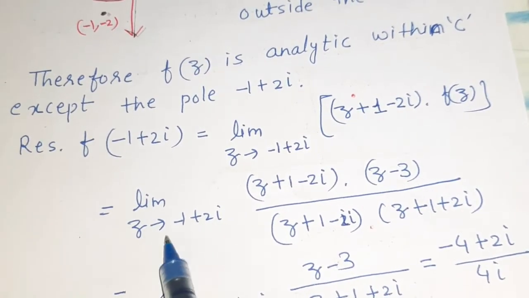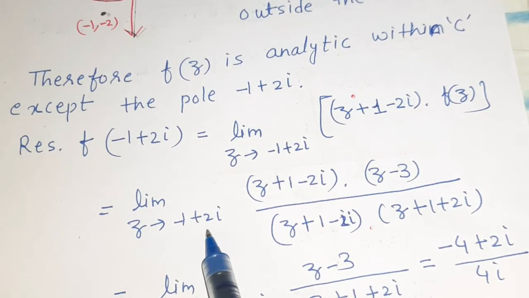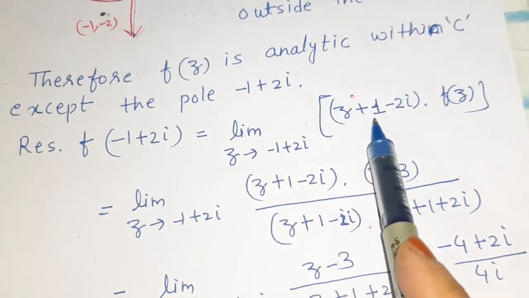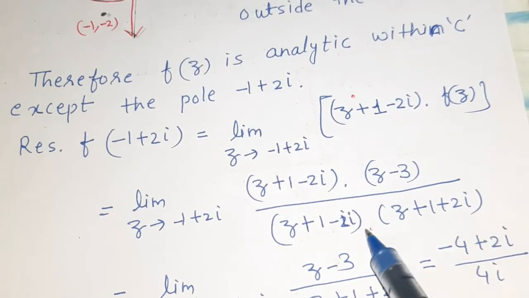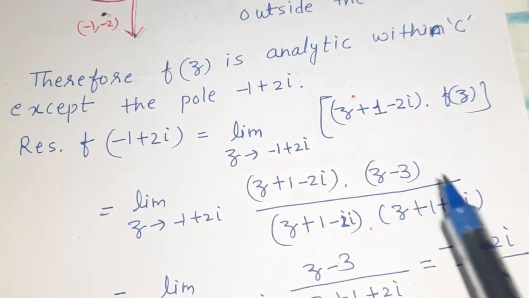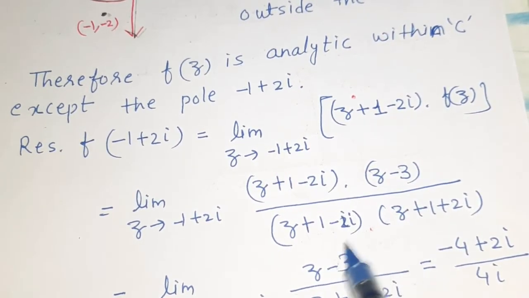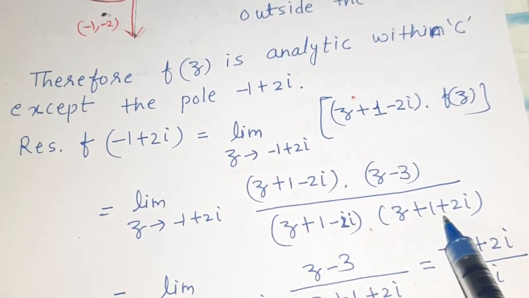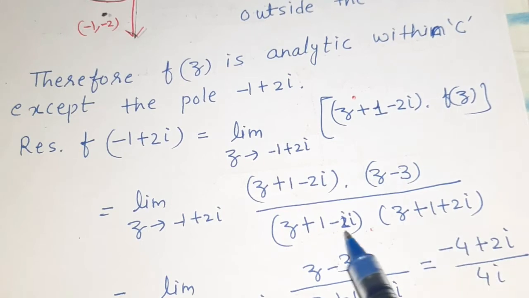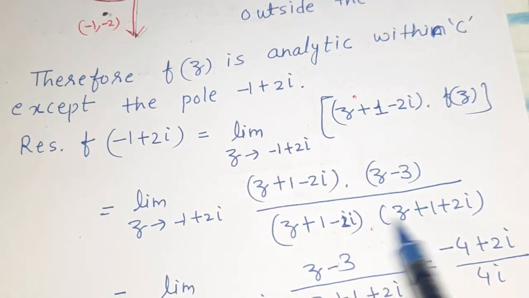So the limit as z tends to -1 + 2ι of (z + 1 - 2ι), the same thing, and we put the value of the function here. We have also factorized the denominator like this: (z + 1 - 2ι)(z + 1 + 2ι). We have factorized the denominator into the roots.